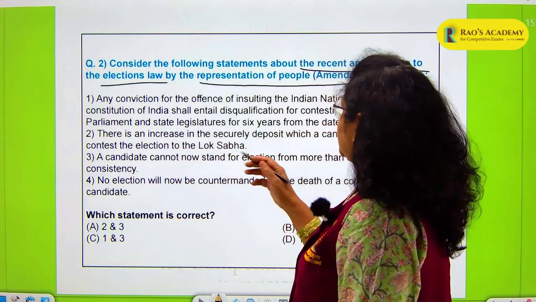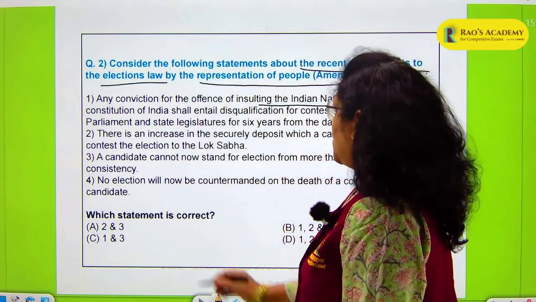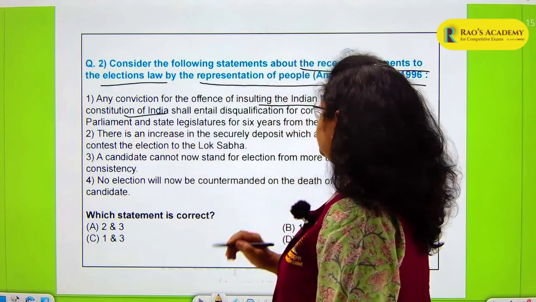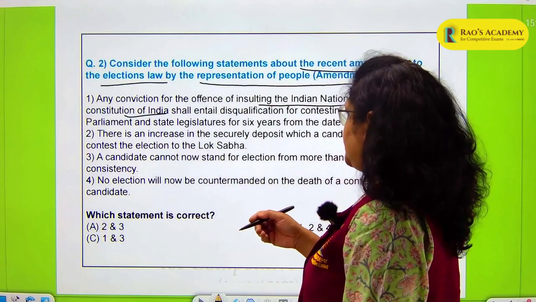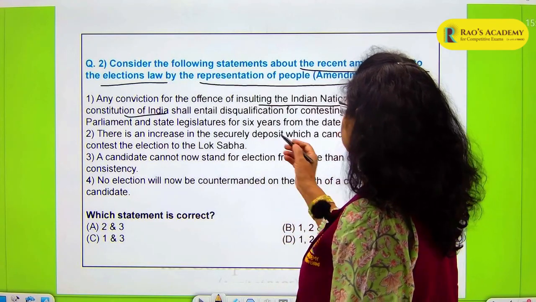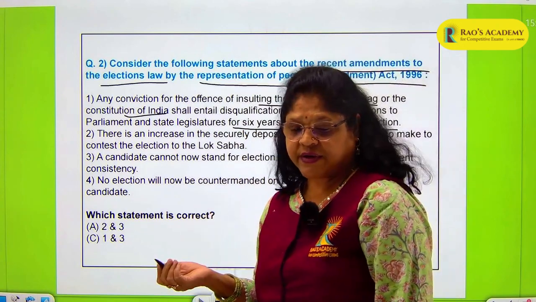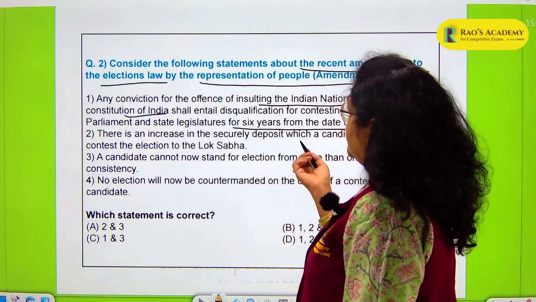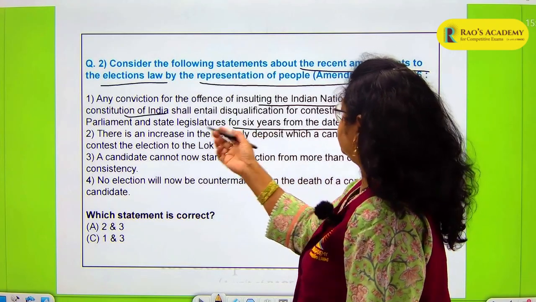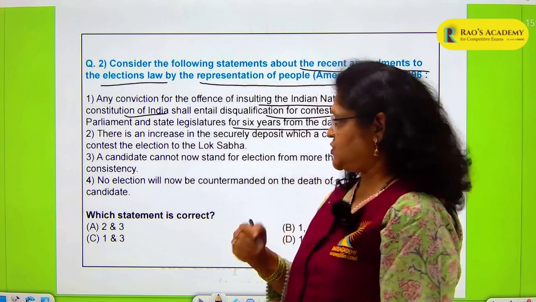Any conviction for the offense of insulting the Indian national flag or the Constitution of India shall entail disqualification for contesting elections to Parliament and state legislatures for 6 years from the date of conviction. And if anybody is convicted of this particular offense, they can be debarred or disqualified from contesting the elections.